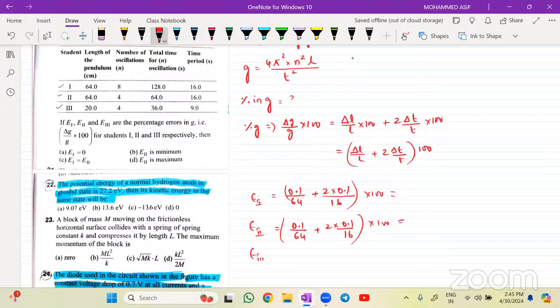Then error in your third person will be equal to the error in the length is 0.1 divided by 20, plus 2 into error in delta T is right now 0.1, and number of oscillations of this one is 9, into 100. देखो what will be the answer for this.